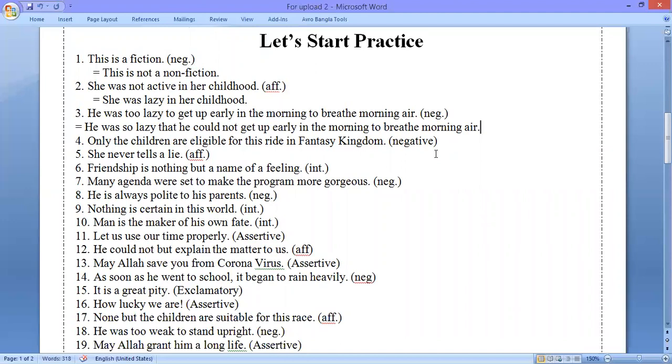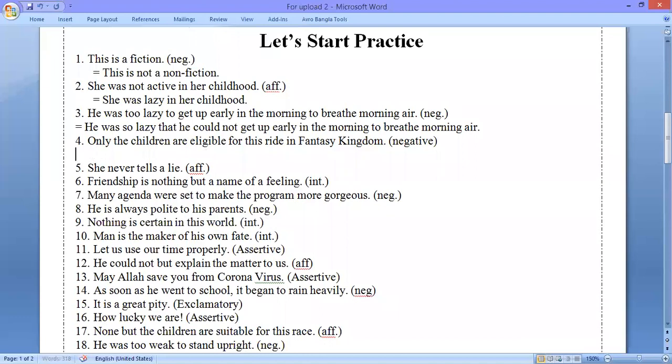Now we are moving to question 4. The question is, only the children are eligible for this ride in Fantasy Kingdom. The solution will be, none but the children are eligible for this ride in Fantasy Kingdom. We know that when there is any person after only, and if you want to make this negative, we shall have to use none but.